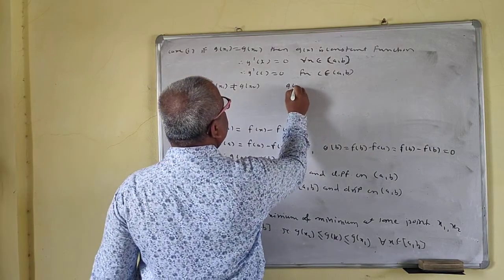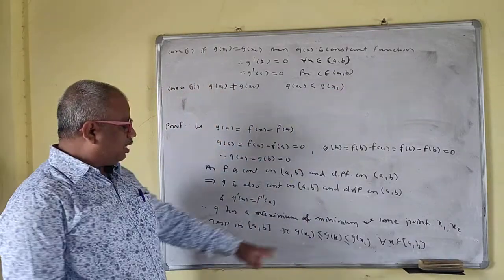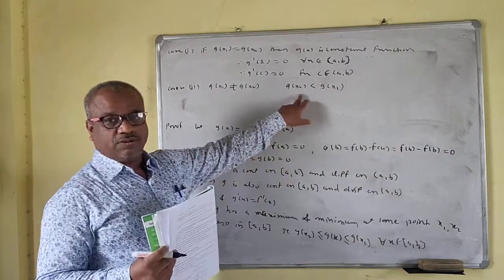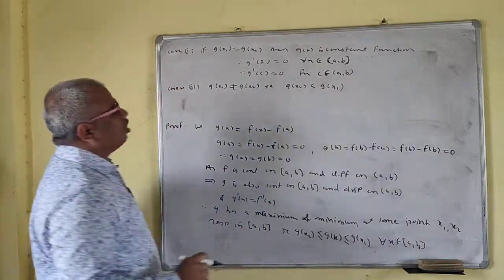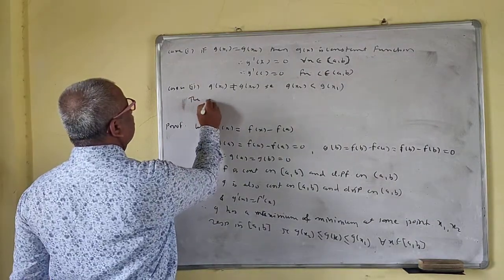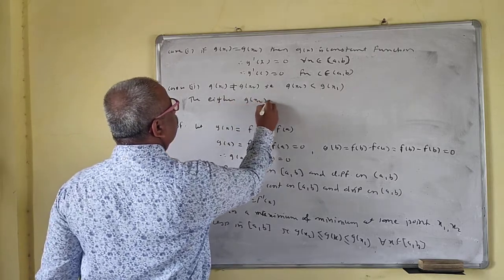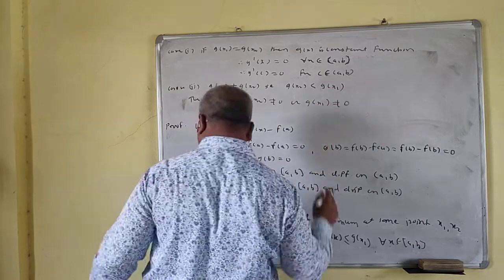That means g(x2) is strictly less than g(x1), because this is the smallest value and this is the biggest value. So g(x2) is less than g(x1). Then either g(x2) is not equal to 0 or g(x1) is not equal to 0.